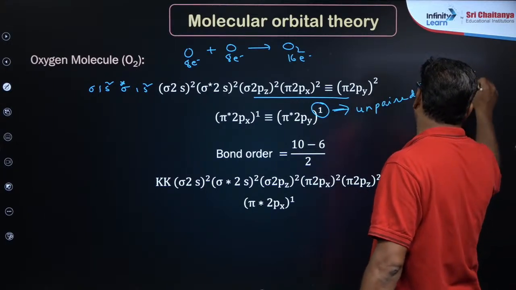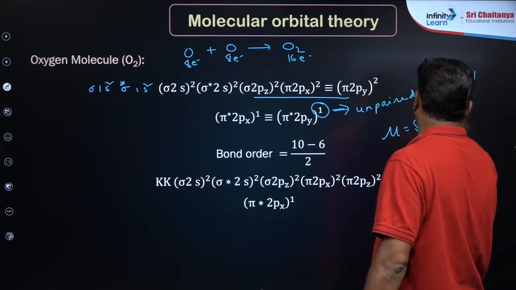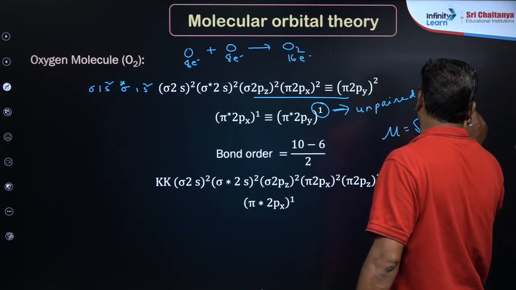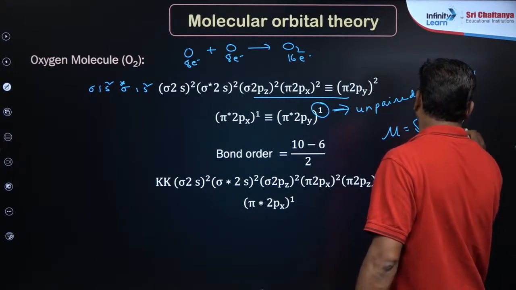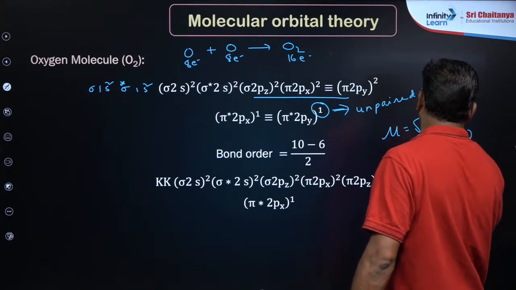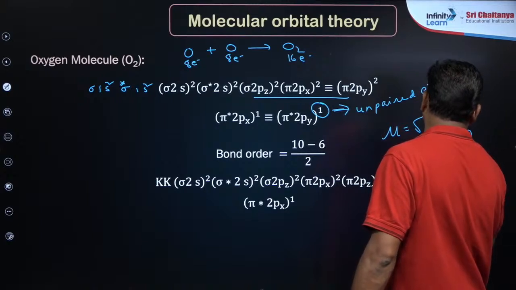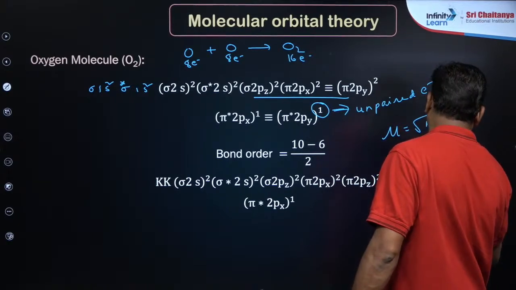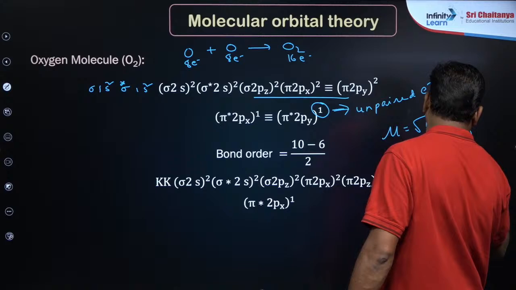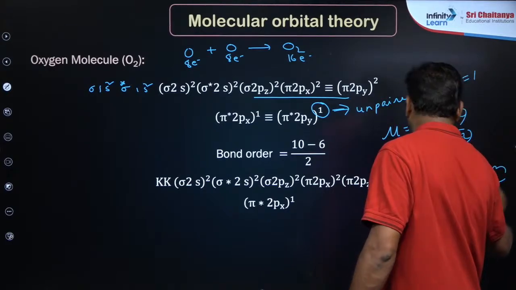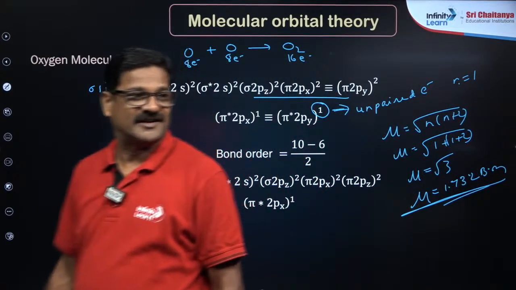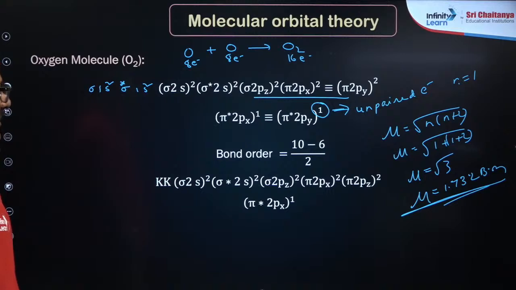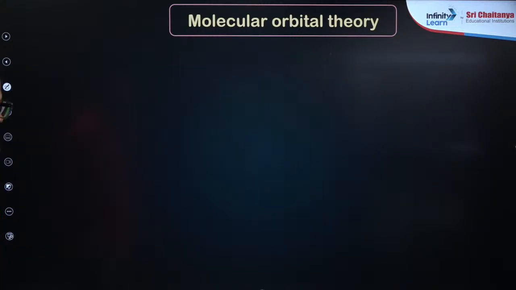So n is equal to 1, mu is equal to root over n into n plus 2, that is equal to root over 1 into 1 plus 2, is equal to root 3, so mu is 1.732 Bohr magneton. So it is paramagnetic, my dear students. Clear? Very good. I will solve it now. Let me finish this trick also.